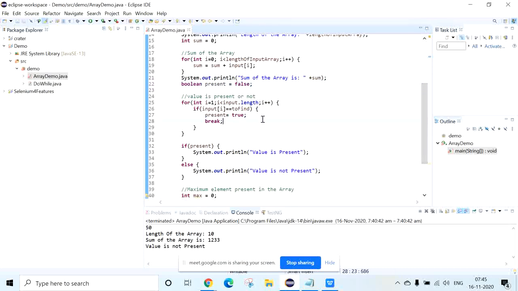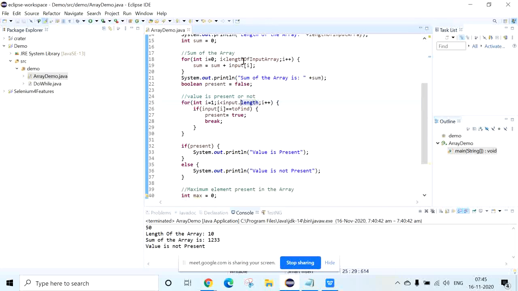See, I will tell you why I am using this flag variable value. Okay. So now there is an array. I want to check whether the given element is present in that array or not. That's it. Okay. So now I am going to traverse each and every value in that array.